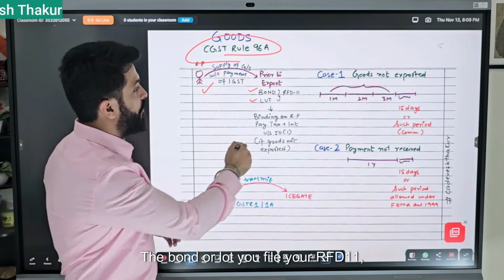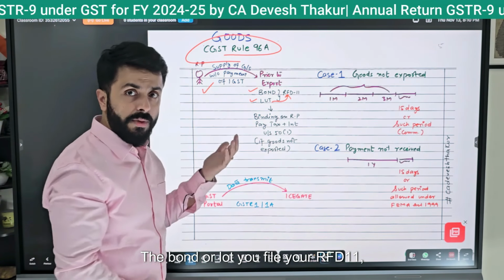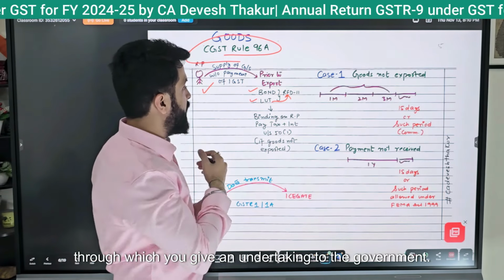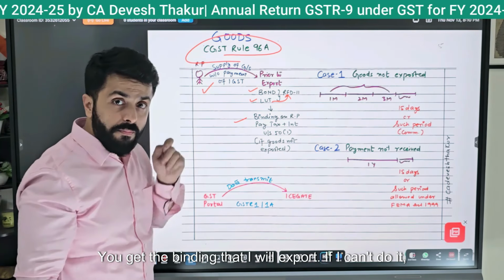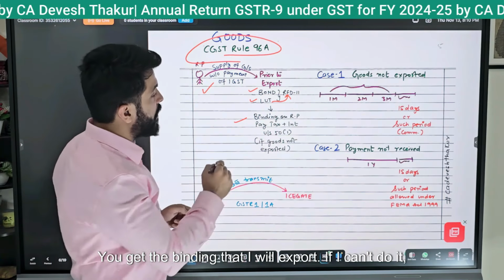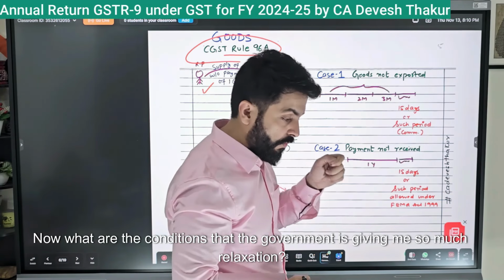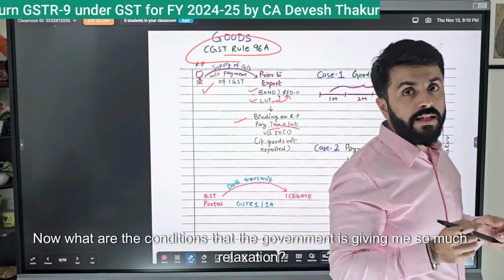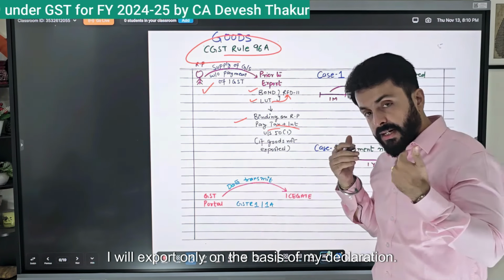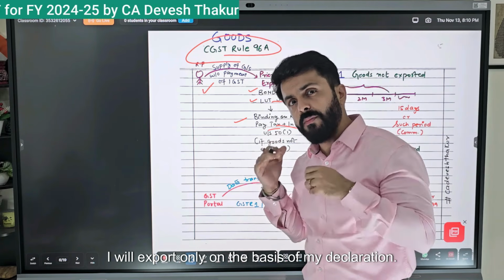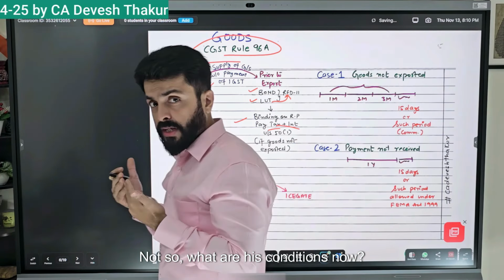For the bond or LUT, you file your RFD 11, through which you give an undertaking to the government. You get bound that I will export. If I cannot do it, I will pay interest along with tax. Now, what are the conditions that the government is giving me so much relaxation? I will export only on the basis of my declaration. What are its conditions now?